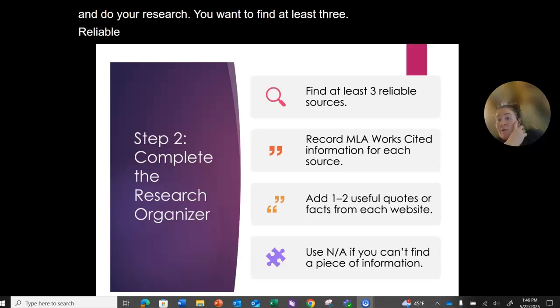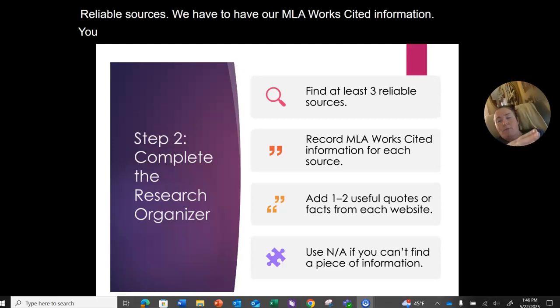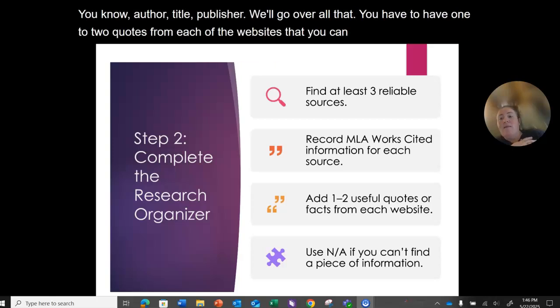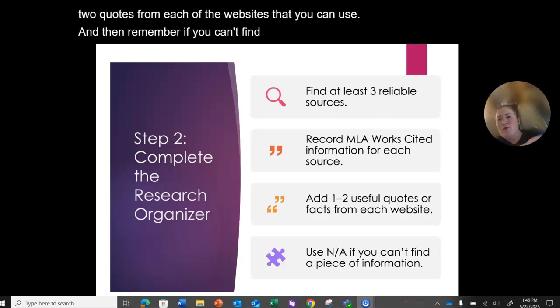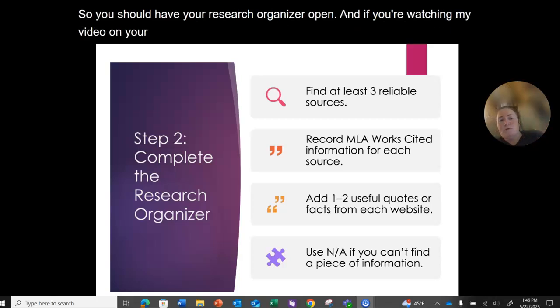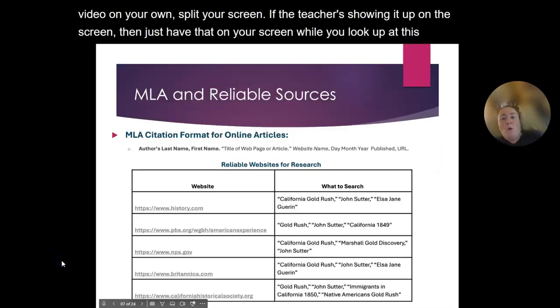We have to have our MLA works cited information, author, title, publisher. We'll go over all that. You have to have 1 to 2 quotes from each of the websites that you can use. And then remember, if you can't find a piece of information, you just hit NA. So you should have your research organizer open. And if you're watching my video on your own, split your screen. If the teacher's showing it up on the screen, then just have that on your screen while you look up at this.